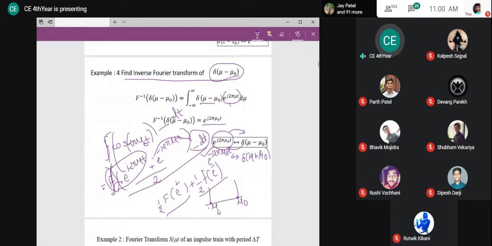And what is mu 0 here? Mu 0 is nothing but the frequency of my cosine. So it is cos omega t, where omega is 2 pi f. Here in my case it is 2 pi mu 0. That means my frequency is mu 0.